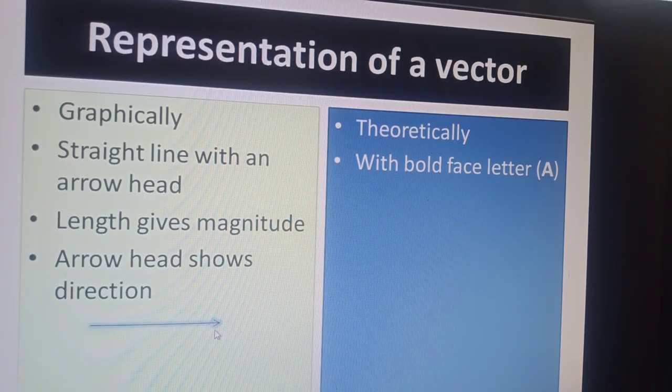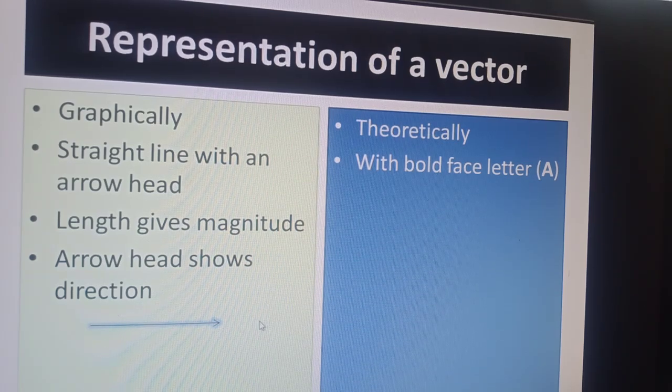For example, there is a force of 5 Newton acting towards right. Force is a vector quantity and we will represent this force of 5 Newton with the help of a straight line. First of all, we will select a suitable scale. Say 1 Newton is represented on paper by a length of 1 centimeter. So that is our scale. 1 Newton equals 1 centimeter.